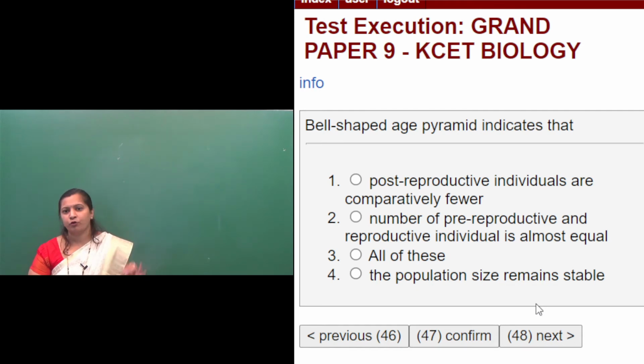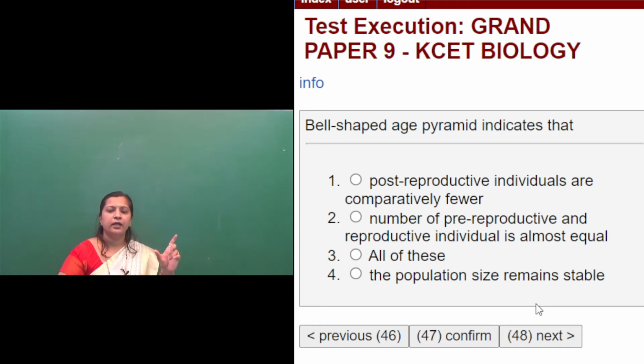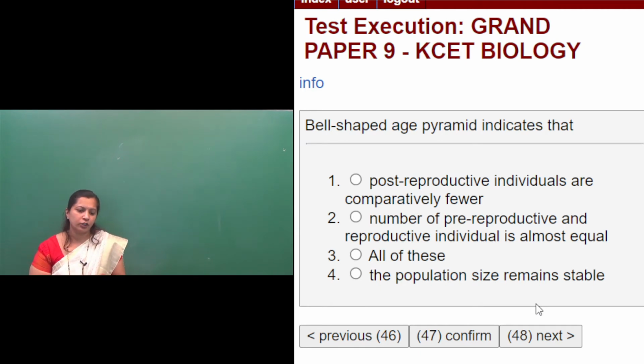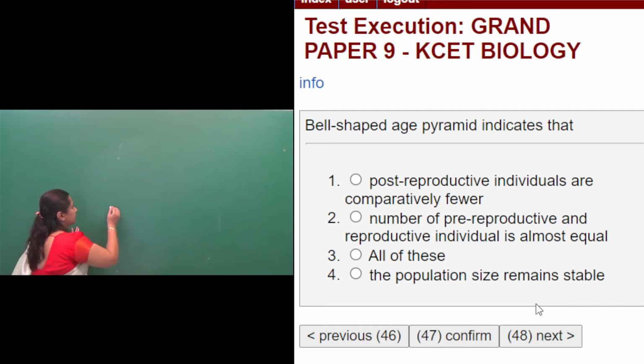A population at any time has different age group individuals: pre-reproductive, reproductive, and post-reproductive age individuals. So age pyramids are the graphical representation of the abundance of individuals of different age groups, right? There are three types of age pyramids: triangular age pyramid, second is bell shaped age pyramid, and urn shaped age pyramid. In this question, they have asked about the bell shaped age pyramid. What does a bell shape look like?